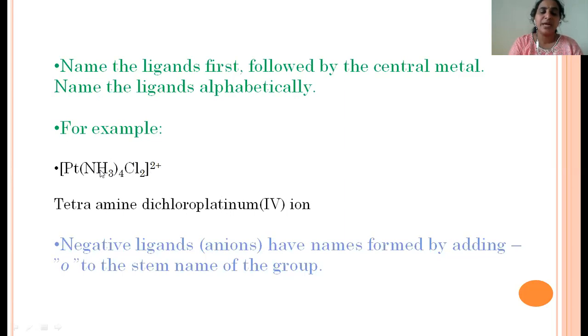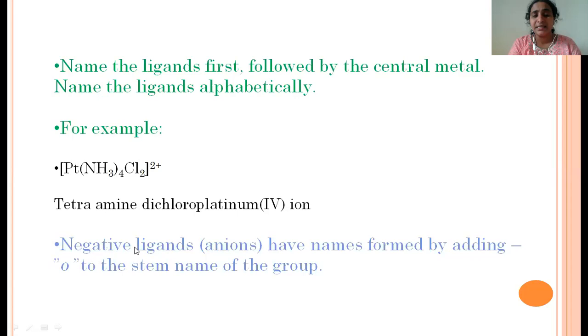Here ammonia is a neutral ligand, whereas chlorines are negative ligands, which are also monodentate. So whenever 2 Cls are present, there are 2 minus charges, and the sphere has a plus 2 charge. So x minus 2 is equal to plus 2. So overall this metal will get 4. And since the sphere has a charge, after writing the oxidation number, we have to write ion.